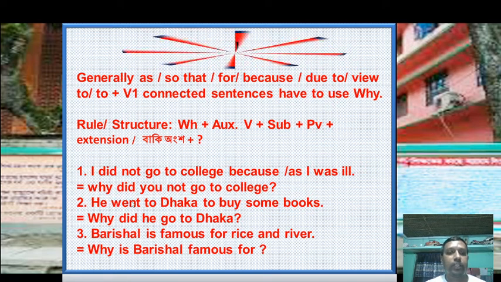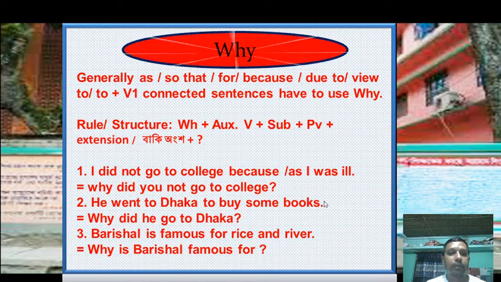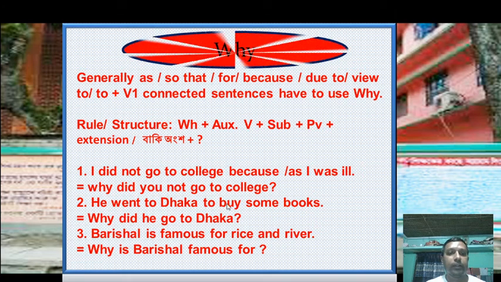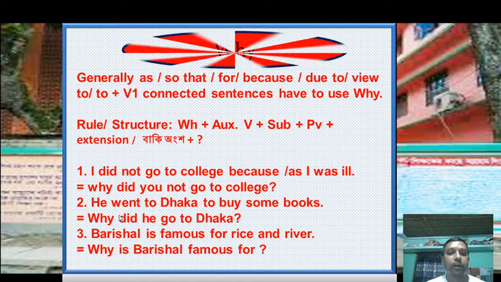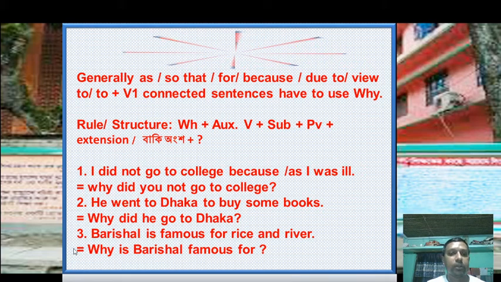Another two examples. He went to Dhaka to buy some books. This sentence also expresses reason or purpose. That's why you have to use why. Why did he go to Dhaka? This sentence is also in the past indefinite tense, so you have to use did as the auxiliary verb. Another example is Borishal is famous for rice and river. This sentence also expresses reason or purpose, so you have to use why. Why is Borishal famous?